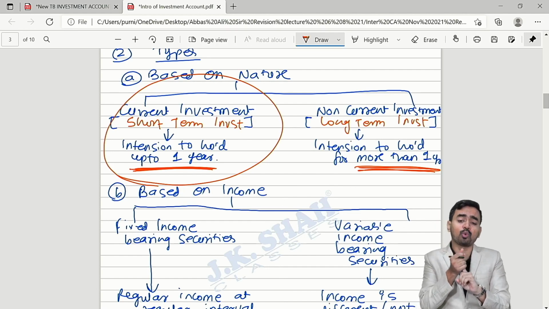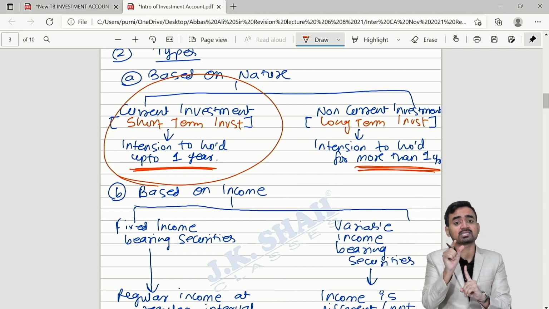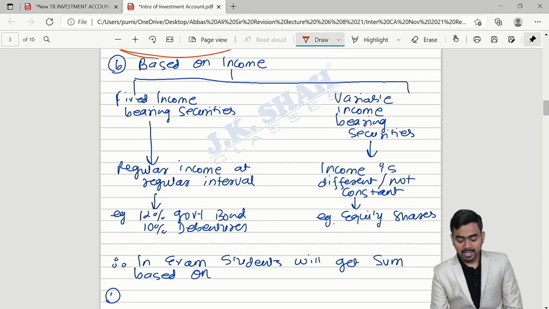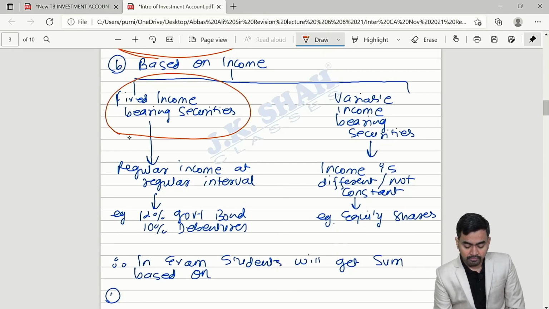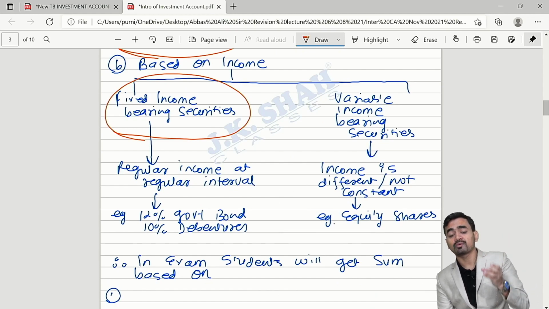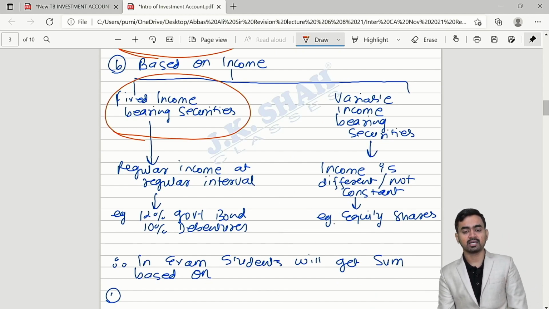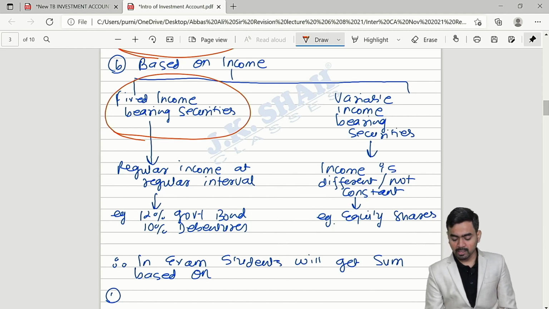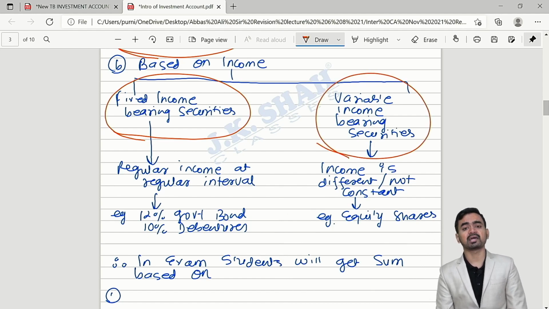So they will give you 1 year accounting, that is current investment sum, plus fixed income bearing security. It means current investment along with fixed income bearing securities, and current investment along with variable income bearing securities.